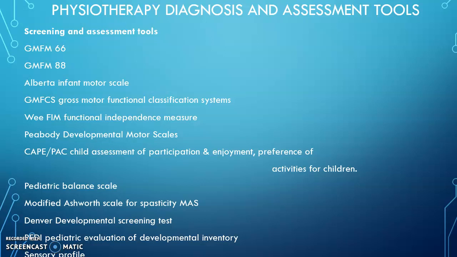So it is not just a diagnosis, it's an assessment of the child also happens together. So first one is very important, GMFM, gross motor functional measure. Gross motor functional measure, 66 is the number of testing constructs. So 66 activities of the child will be measured. Later on we have this GMFM 88, which is actually more useful.